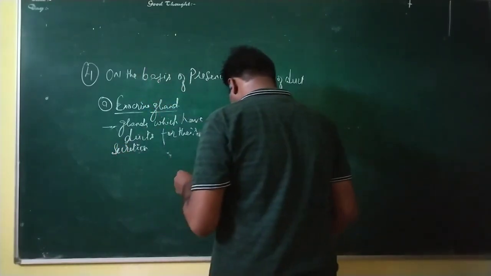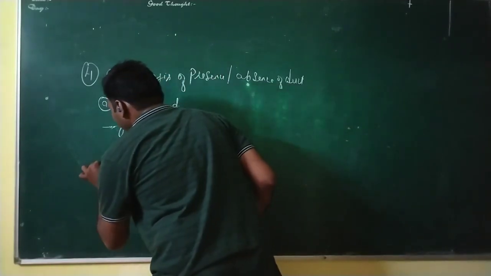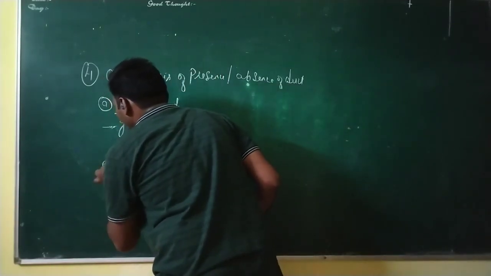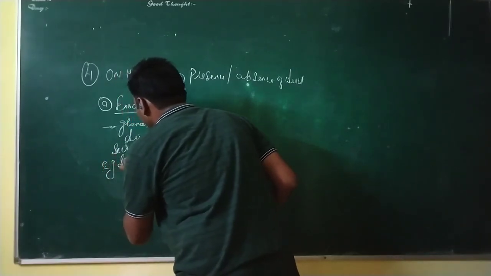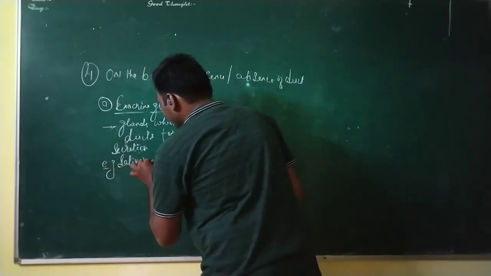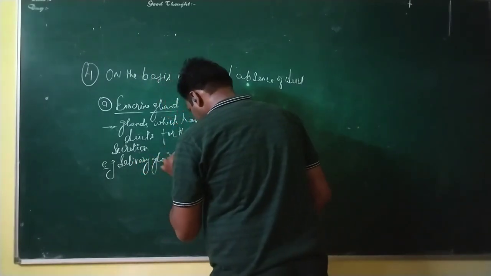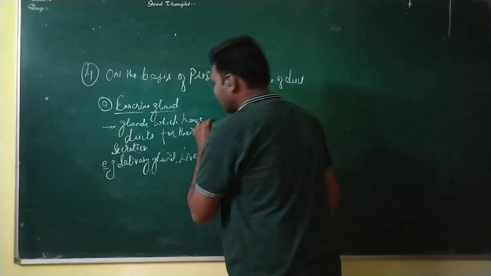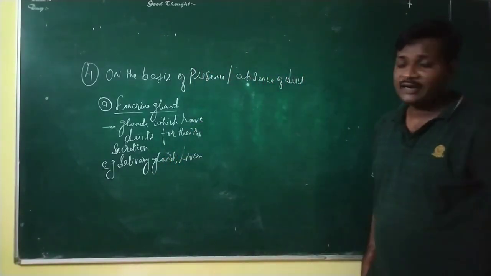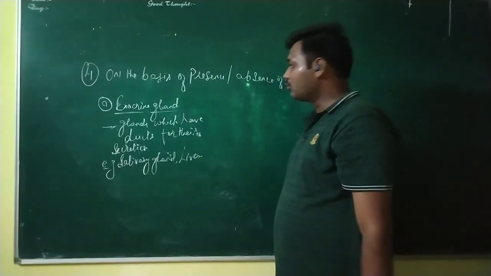Examples can be the salivary gland and liver. This type of gland requires a duct for its secretion into the body.